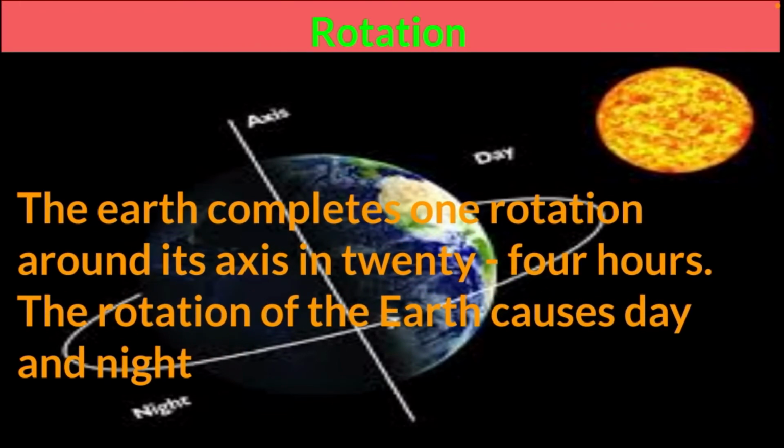Next, let us discuss about rotation. The earth completes one rotation around its axis in 24 hours. The rotation of the earth causes day and night. Children, what causes day and night? The rotation of the earth causes day and night.